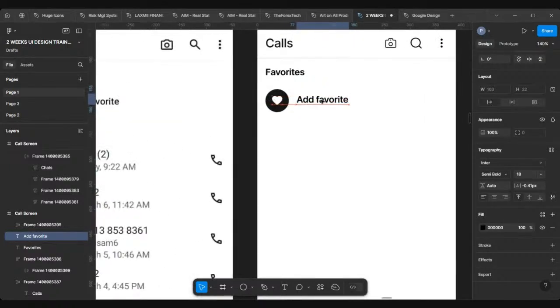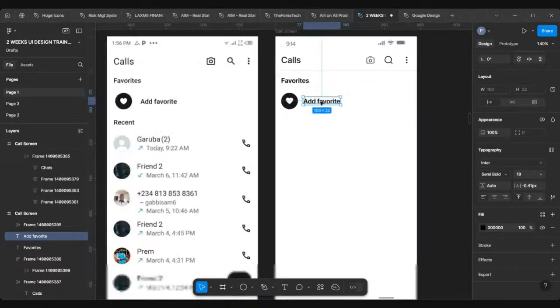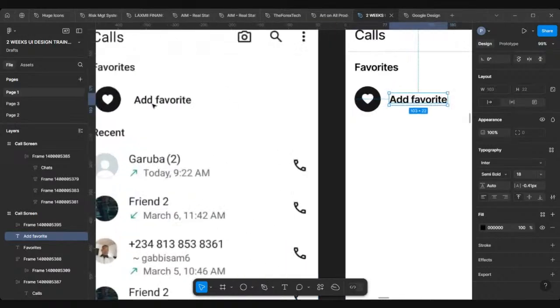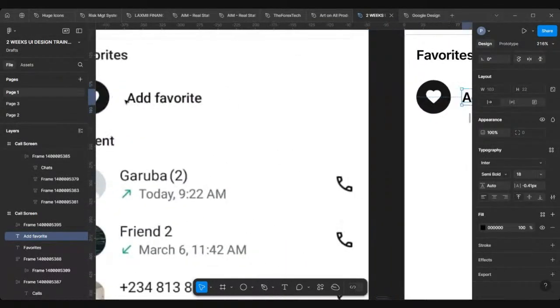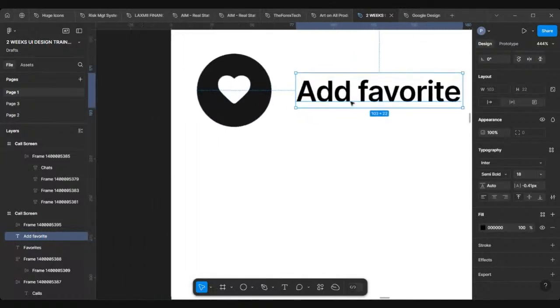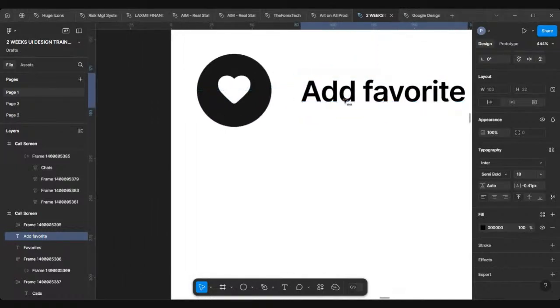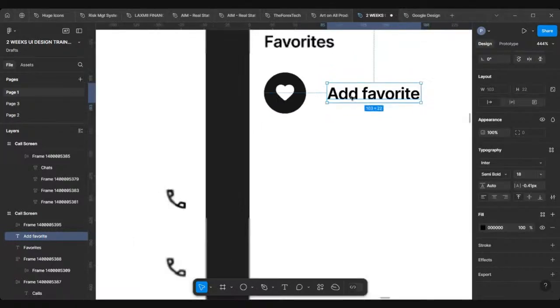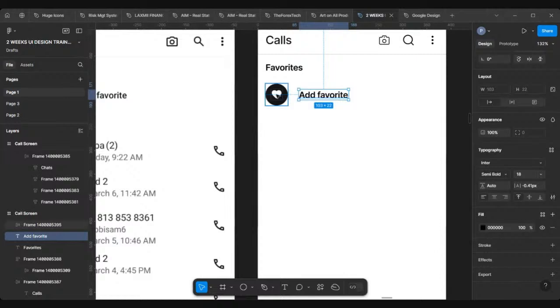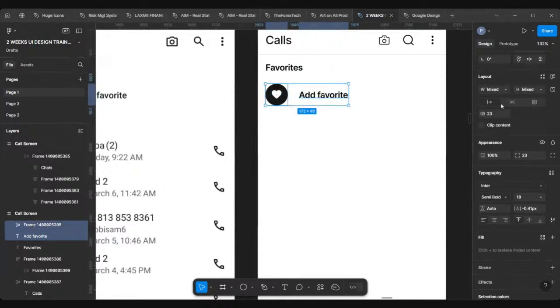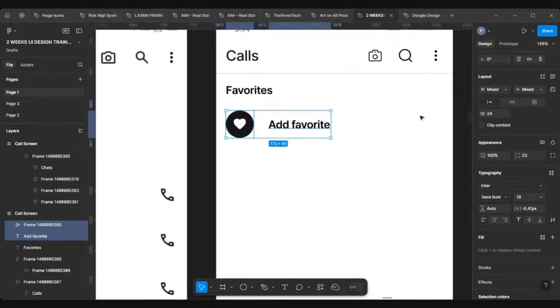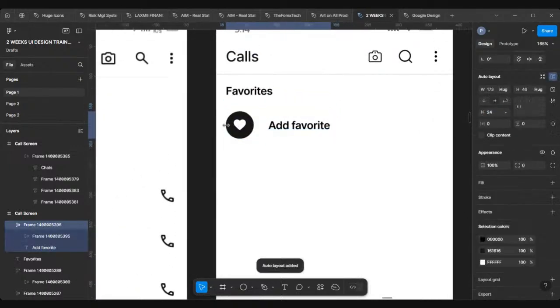I'll just separate this a bit. Okay, the spacing between them is much more than mine, so I will increase it a bit further. So this should work. Hold shift on your keyboard, select the other one, and okay, spacing between them is 23. Look at the spacing here. Let me just make it 24 so it will be an even number. I'll press Shift A and I've added auto layout.